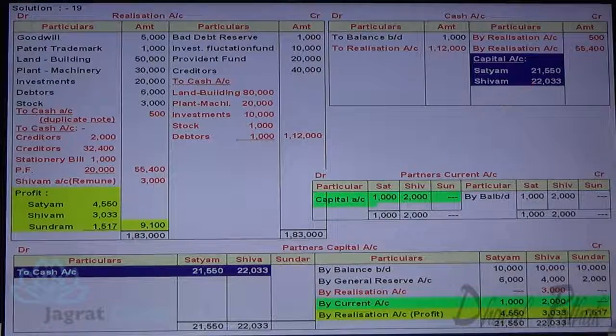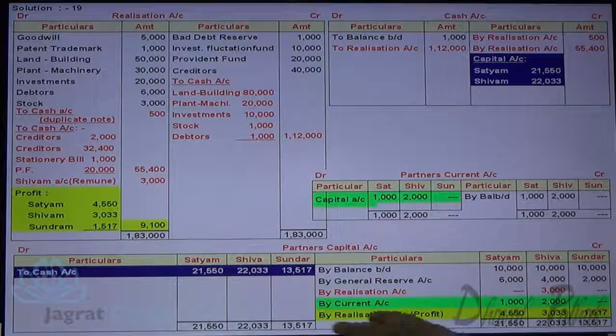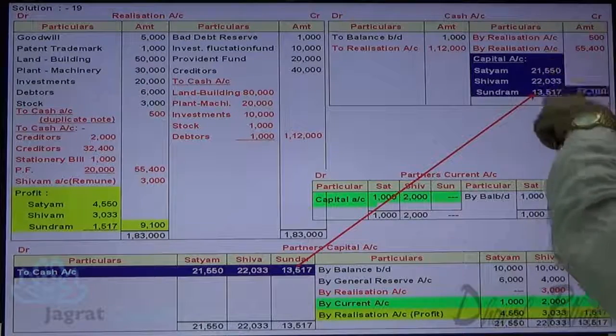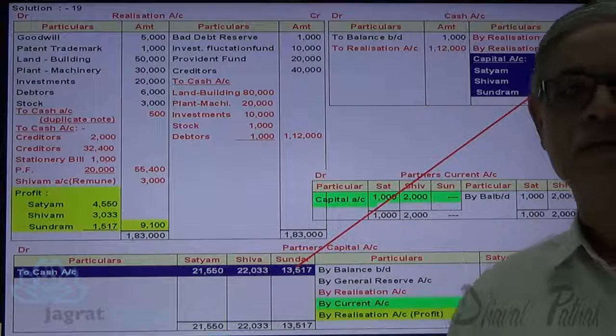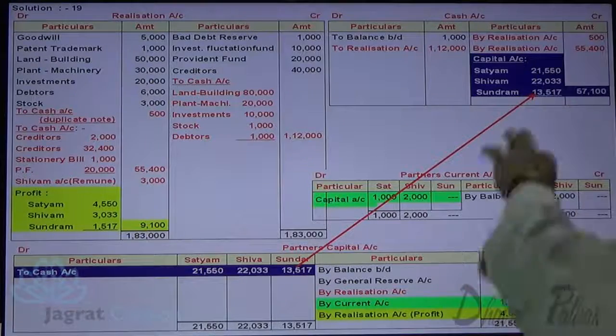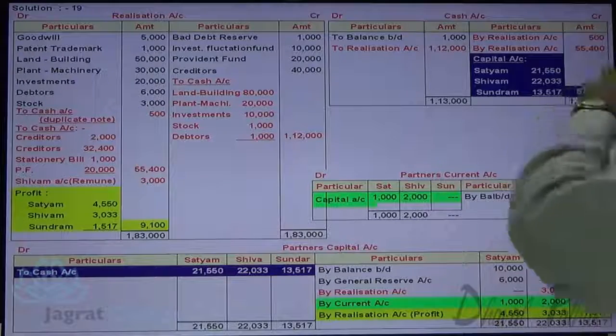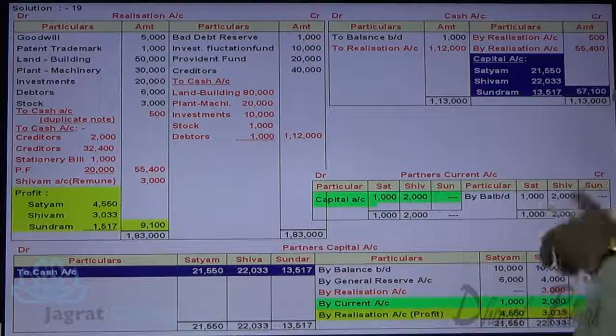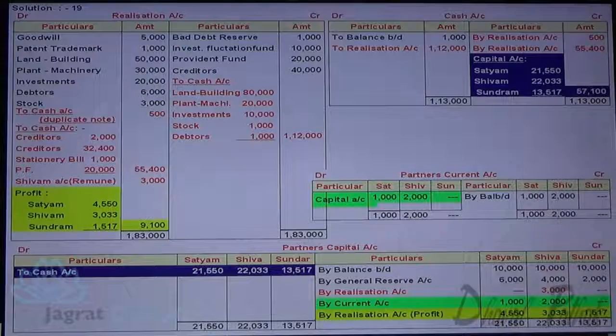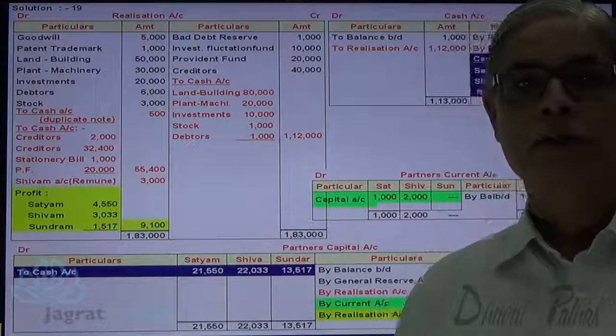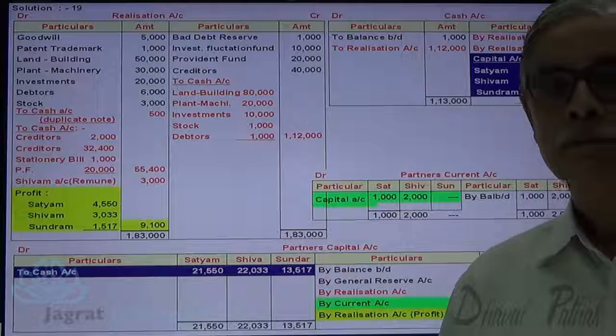Now I want to find out the payment to be made to Sundram. Total of credit side is 13,517. 13,517 is paid to Sundram. This is how the payment is made to all partners, 57,100. Now I am required to tell the cash account. Total of debit side is 1,13,000. In the same way, the total of credit side of cash account should be 1,13,000. This is how the sum on dissolution is solved here before you. Thanks to all of you.